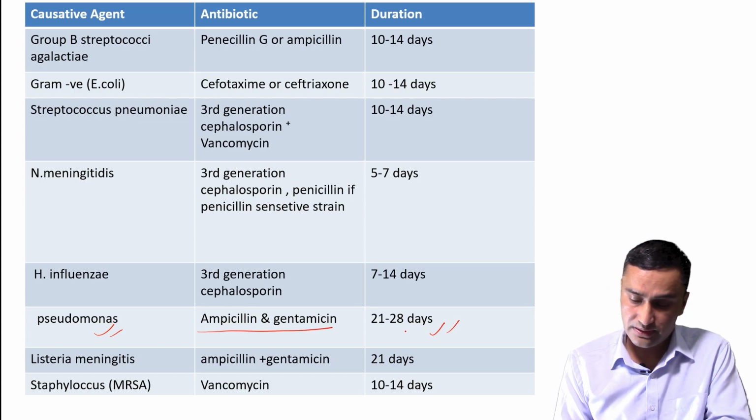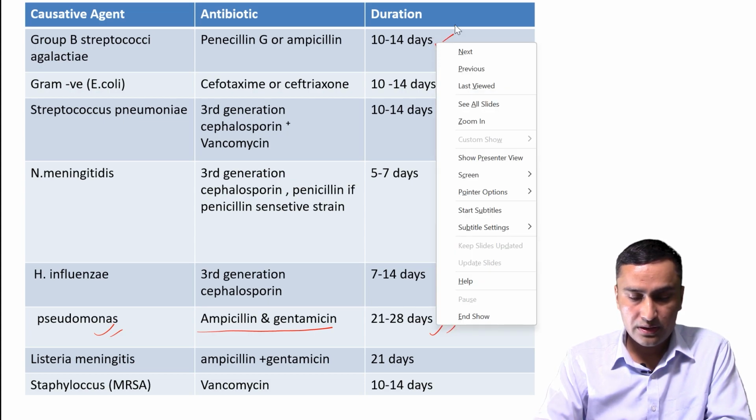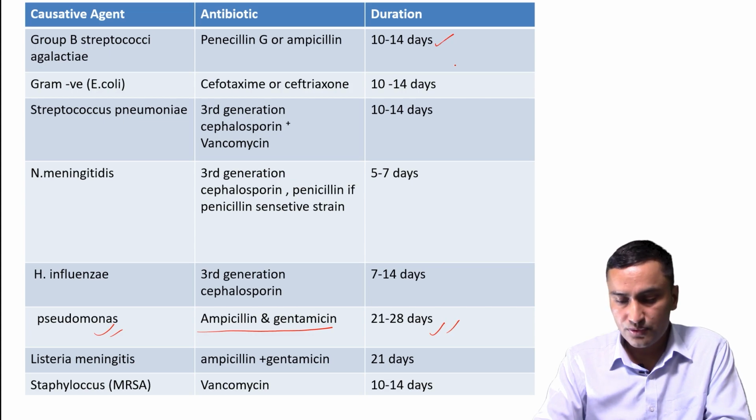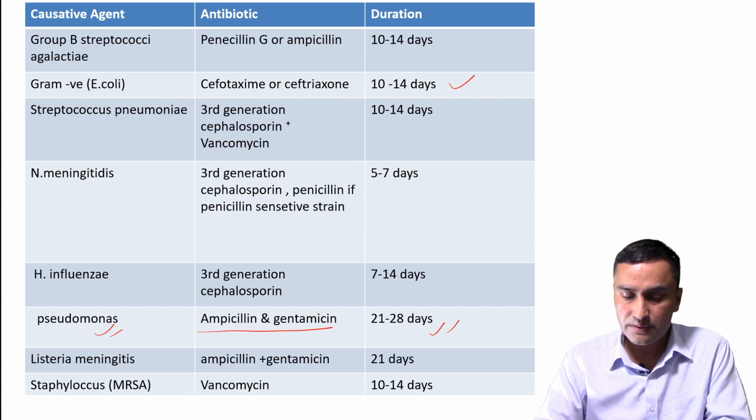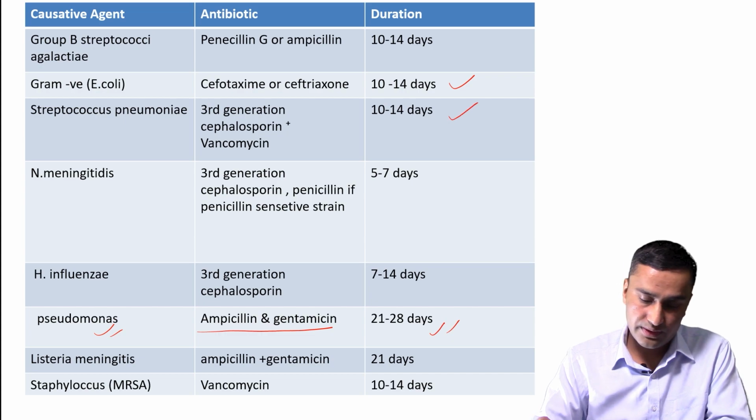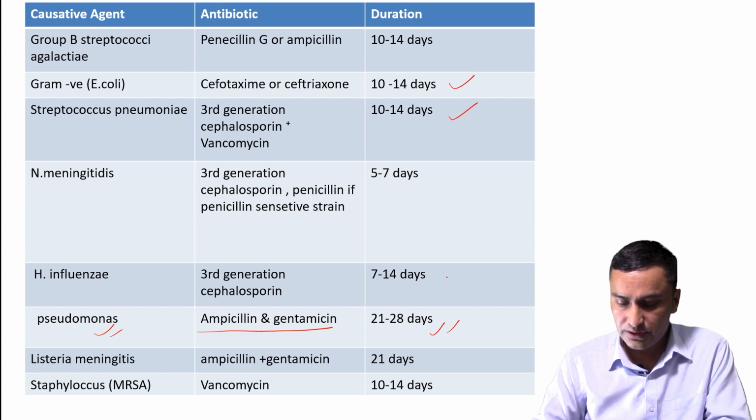If the causative agent of meningitis is Pseudomonas, the antibiotic of choice is ampicillin and gentamicin, and duration of therapy is 21 to 28 days. For other organisms, like group B streptococci, Streptococcus agalactiae, penicillin is the antibiotic of choice for 10 to 14 days. For gram-negative rods like E. coli, cefotaxime or ceftriaxone for 10 to 14 days. For Streptococcus pneumoniae, third generation cephalosporin plus vancomycin for 10 to 14 days. For H. influenzae, also third generation cephalosporin is the drug of choice, and duration is 7 to 14 days.